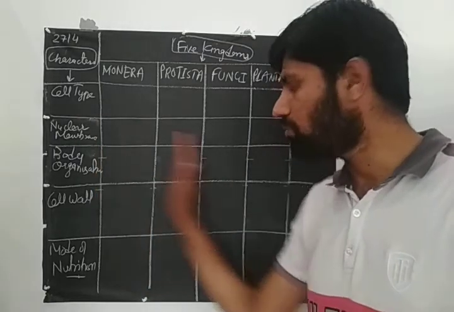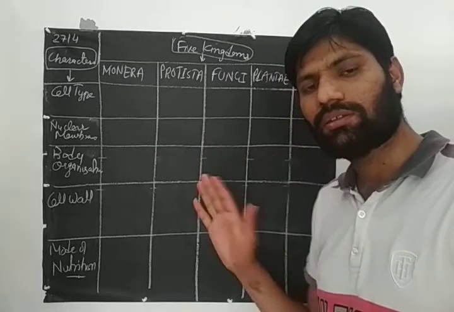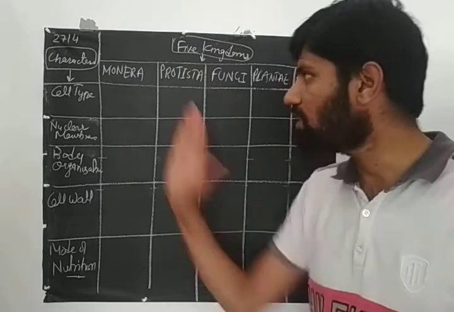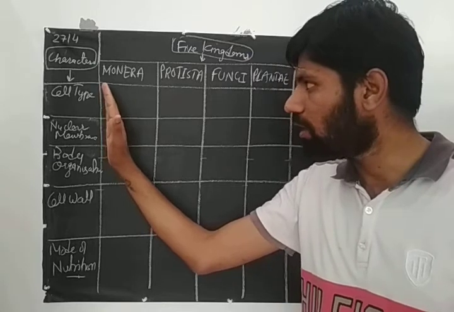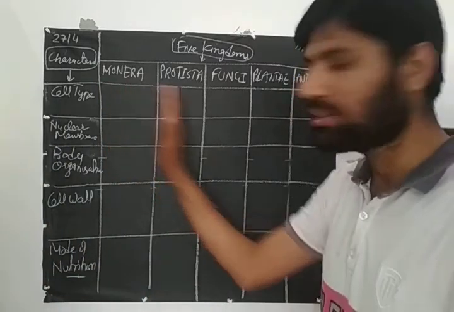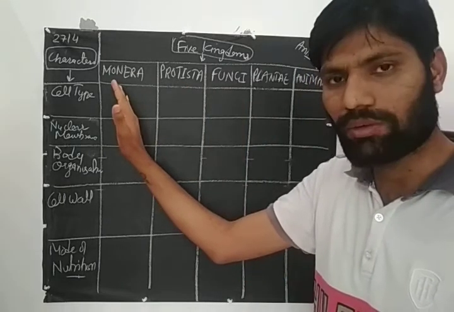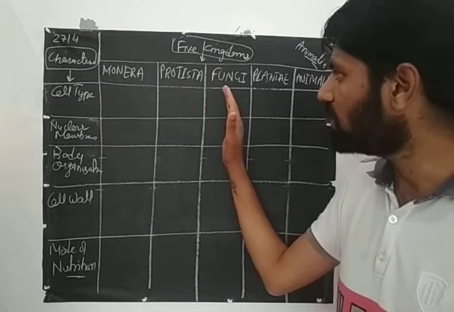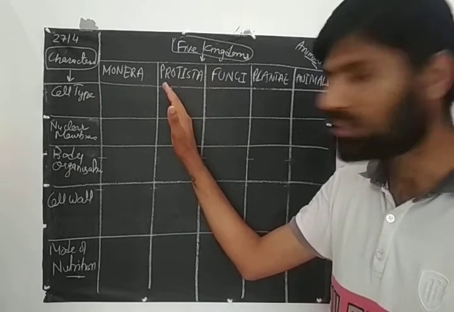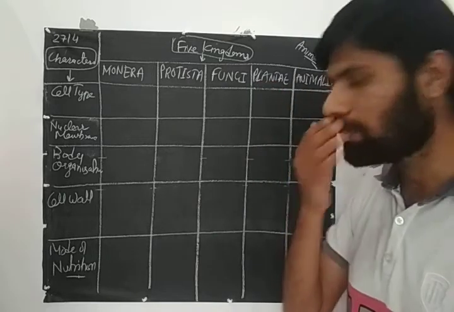As we move left to right, the advancement would increase. That means Protista is advanced with respect to Monera, Fungi advanced with respect to Protista, Plantae with respect to Fungi, and Animalia with respect to Plantae.